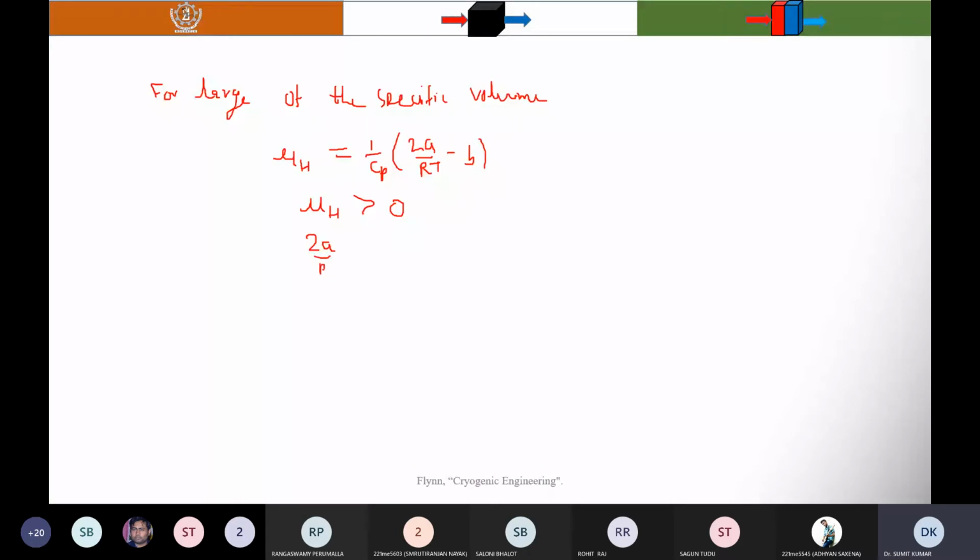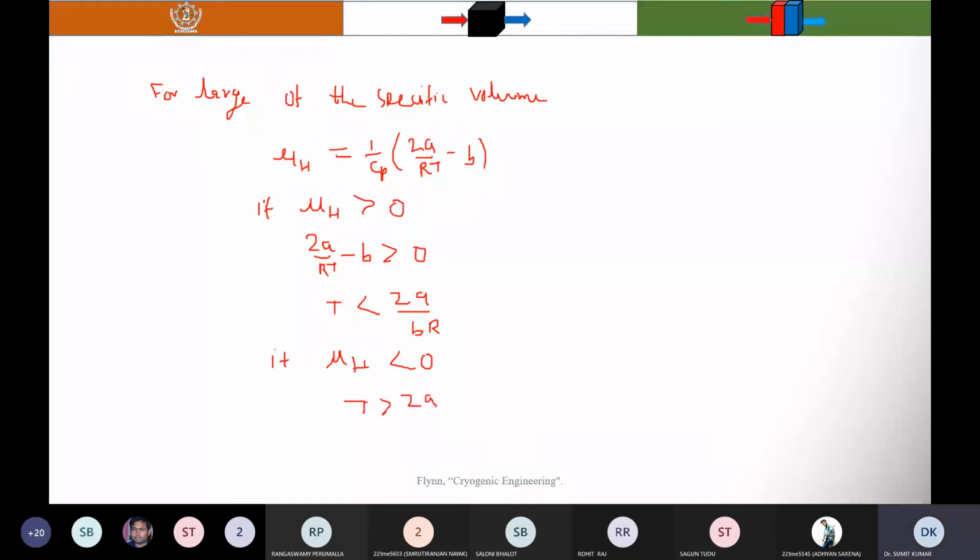I have considered the first case, mu h greater than 0. Then rearranging these terms, you will find that T is less than 2a by Rb. Another case, if mu h is less than 0, then T is greater than 2a by bR.